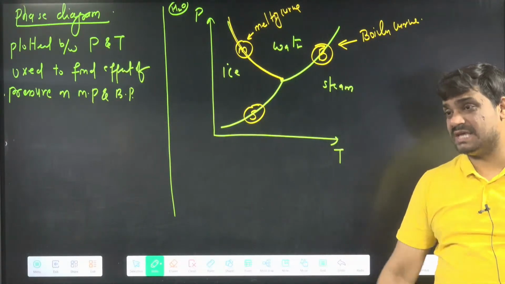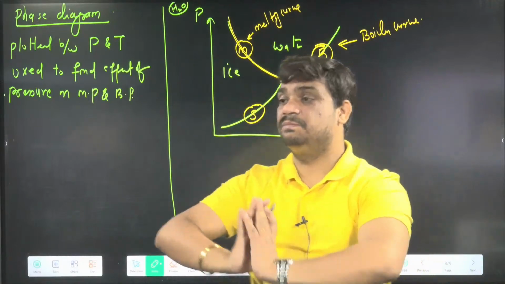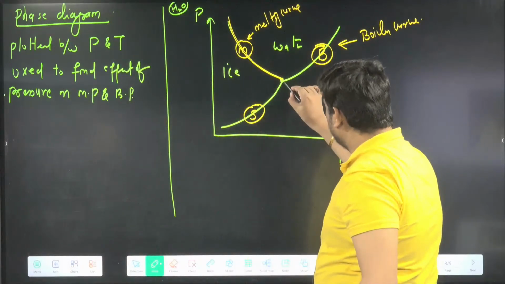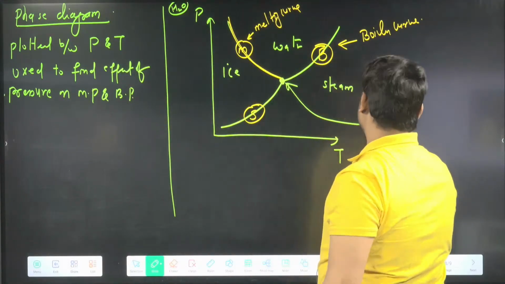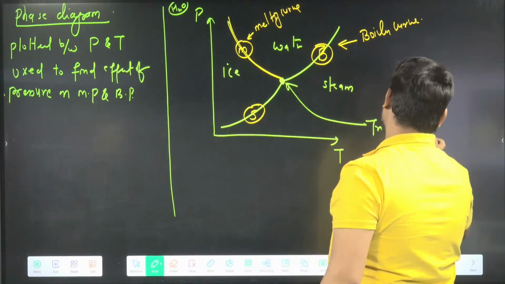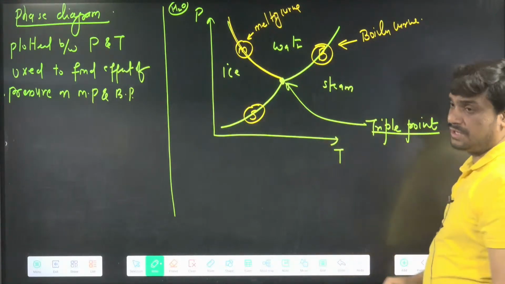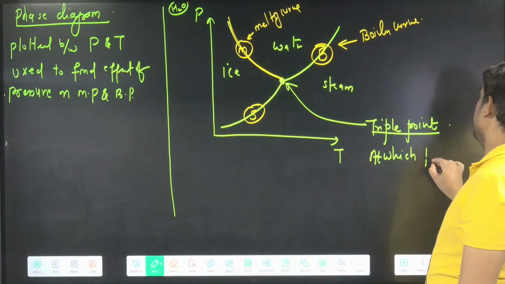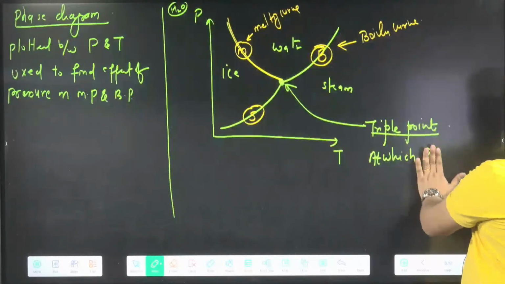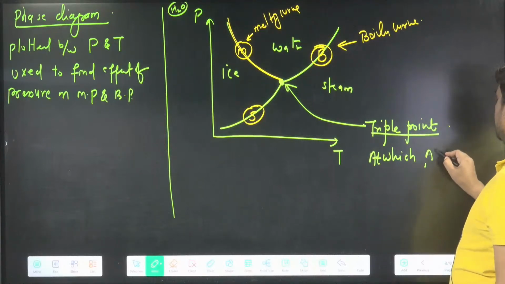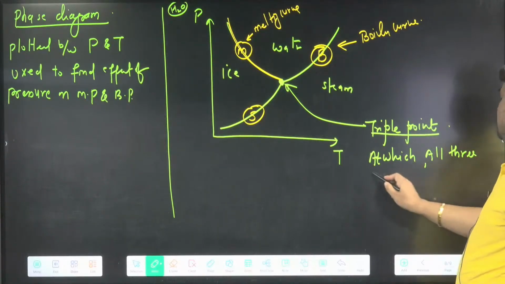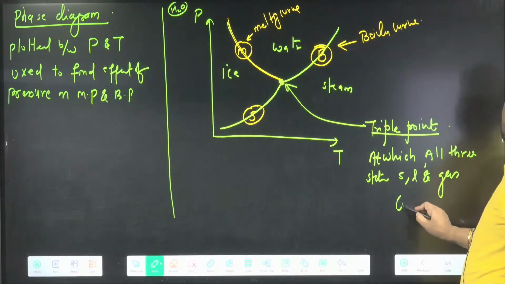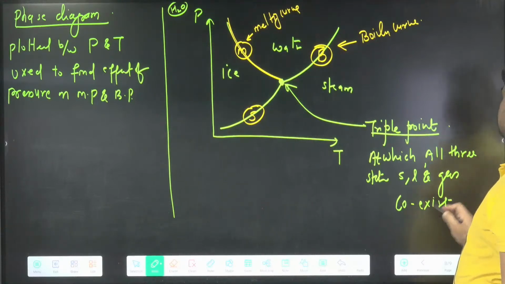So these three graphs we get separate, and when all these three graphs are put together in a single graph, they meet at this point, and this point is known as your triple point. The triple point is the point at which all three states, solid, liquid and gas, coexist. That is basically your triple point.